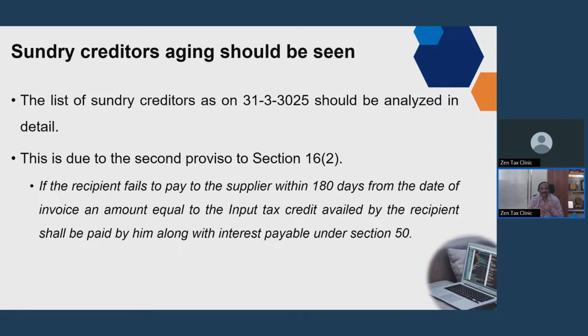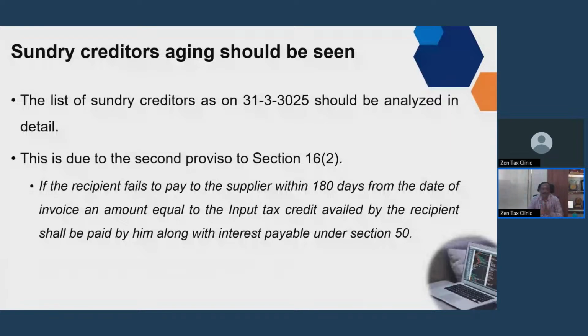Why? What is the reason for that? The recipient is the person who buys the goods or avails the services and has taken the ITC on them. If he does not pay the amount to the supplier within 180 days with the invoice amount, he has to reverse the ITC.